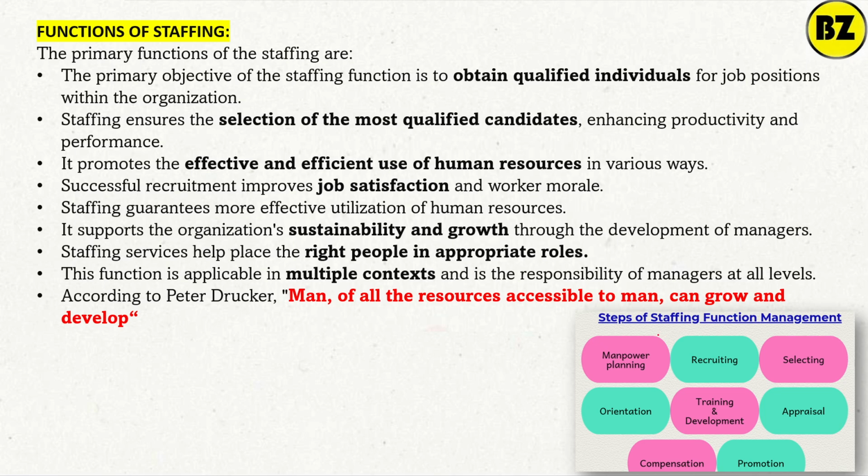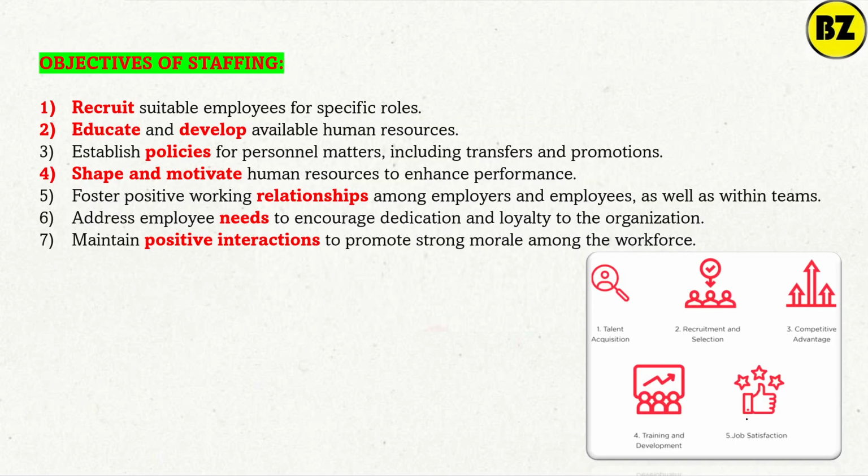So here you can see the image. Steps of staffing function: proper manpower planning, recruitment. Then we are having the selection, orientation, training and development, appraisal, promotion, compensation. So these are the steps of staffing function management. Now see, what are the objectives of staffing?